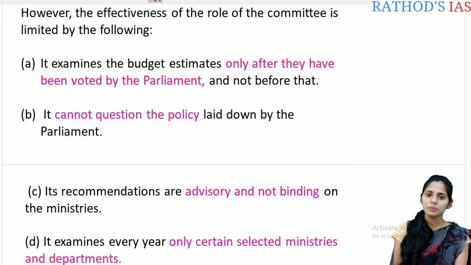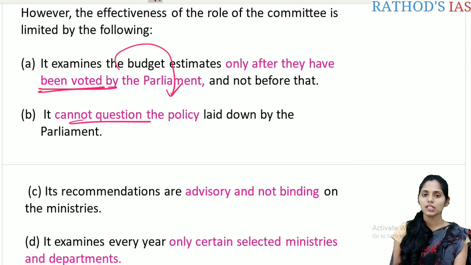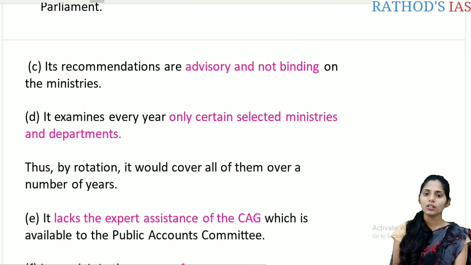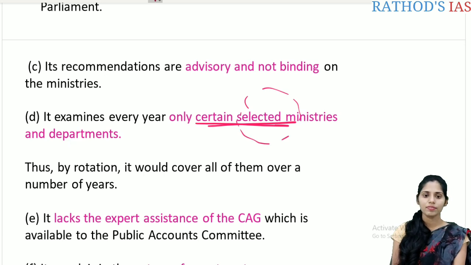It examines the budget estimates only after being voted. So it is like a post-mortem again, and it cannot question the policy which is laid down by the Parliament. And its recommendations are again advisory and not binding on the ministries. And it examines every year only certain selected departments or ministries. So if it wants to cover all the departments and all the ministries, it takes several years.